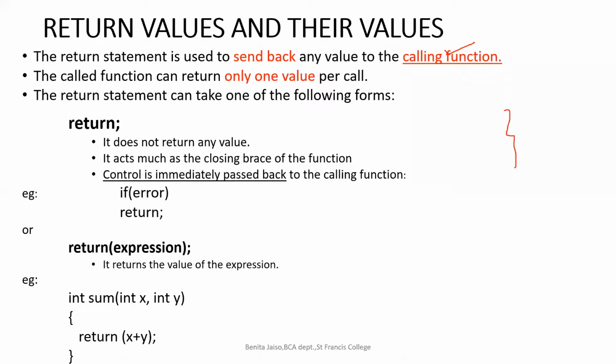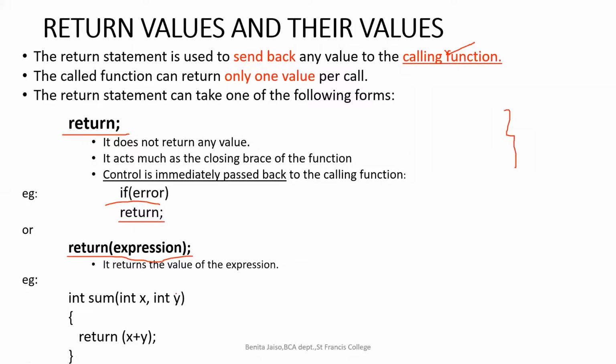So an error return means that if there is an error in the function, it will return the control to whichever function had called it. Got it? So if some error happens, what we have to do is return the control. Program control is very important, right? So that has to be returned back. Here some error is there, so we tell it to go back. So the return expression can be done in two ways: either you can just give return, which means we are not returning anything, or we can give return with an expression.